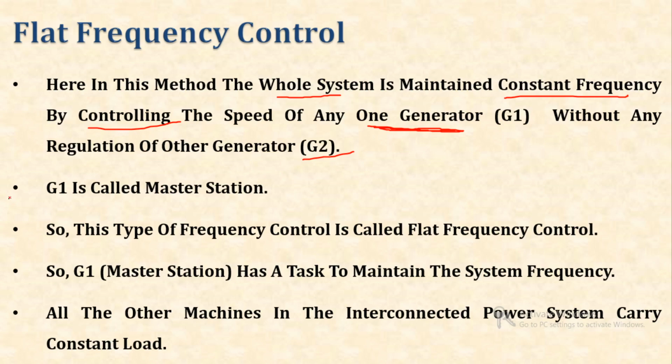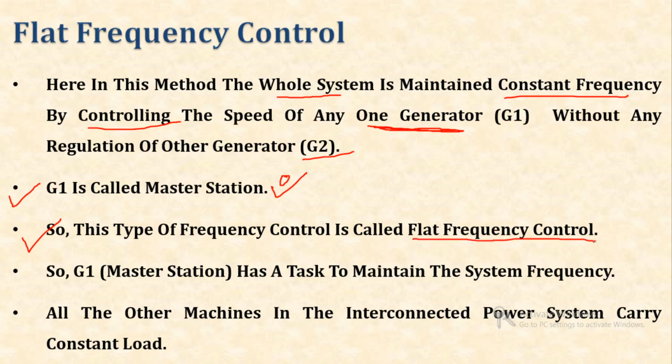Here generator 1 is called the master station because its speed is going to change. So G1 is called the master station, and this type of frequency control is called flat frequency control.